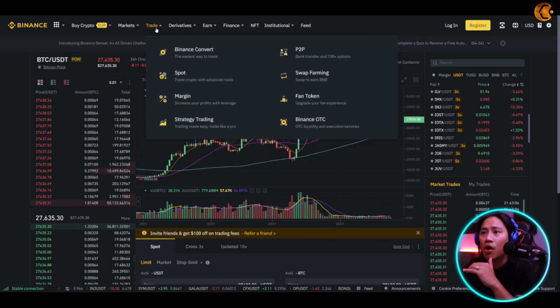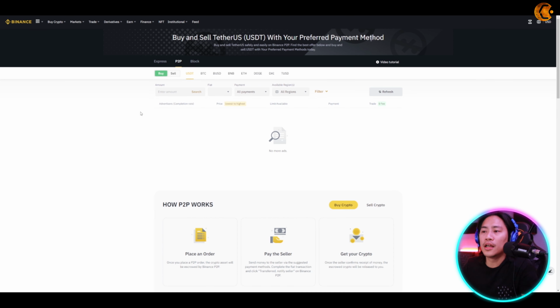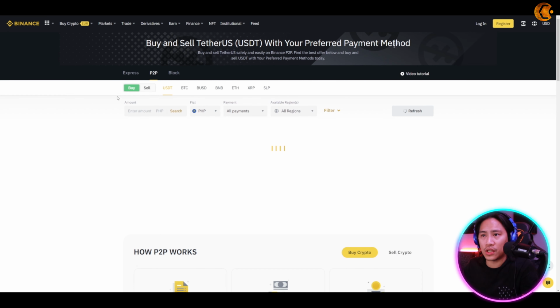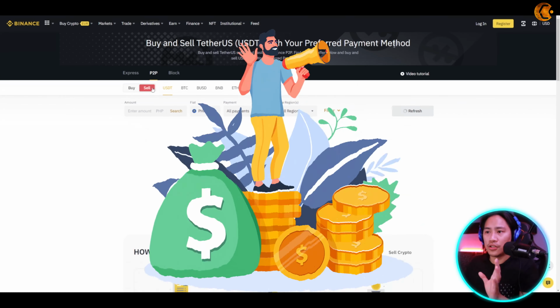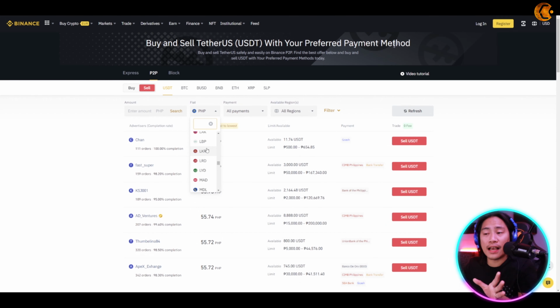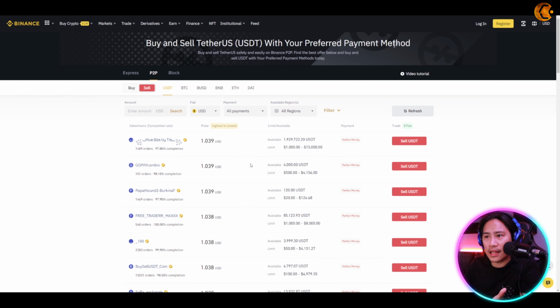So if you hover your mouse on the trade and you click on P2P, depending on where you are, you will be able to conduct transactions like you could buy crypto, you could sell your crypto as well. And the fiat, guys, is the available currency that you could choose from. Like say, for example, you have USD, it's going to change that and turn that into USD. Payment, perfect money, all regions, you could go ahead and choose from depending on where you guys are.